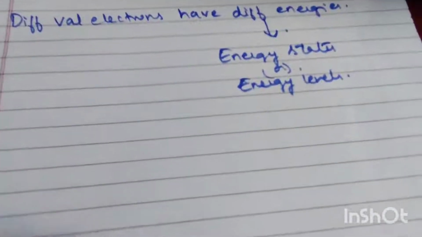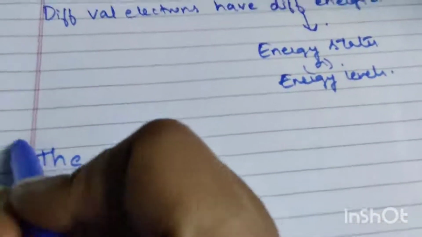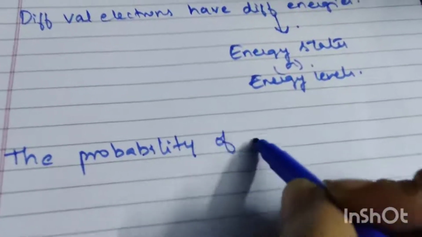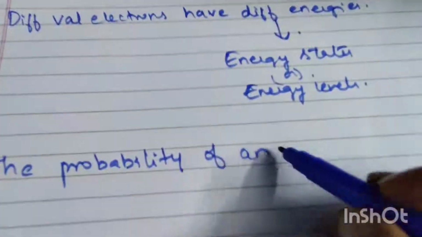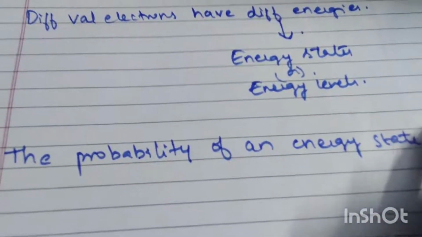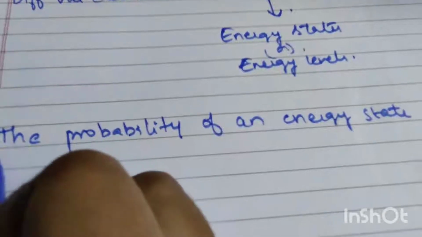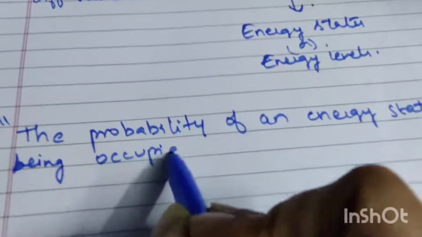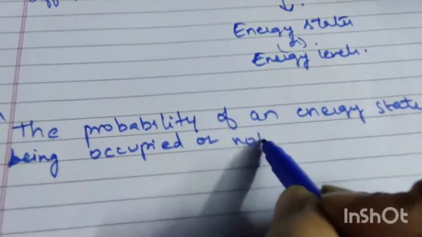So we can say that what is meant by Fermi level is the probability of an energy state being occupied or not.